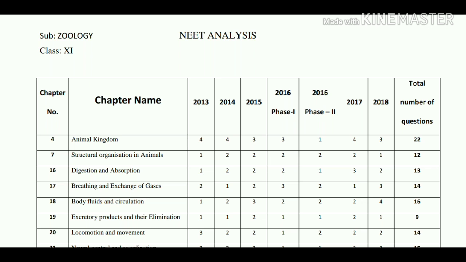And if you go to breathing and exchange of gases, in the 2013 question paper 2 questions were asked, in 2014 1 question, in 2015 2 questions, in 2016 phase 1 3 questions, in 2016 phase 2 2 questions, in 2017 1 question, in 2018 3 questions.